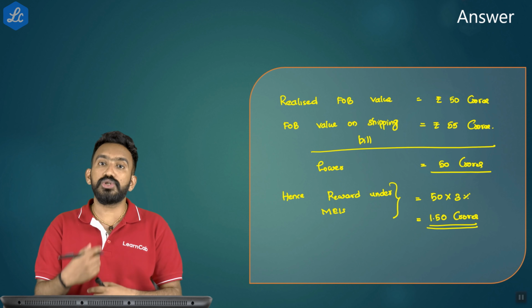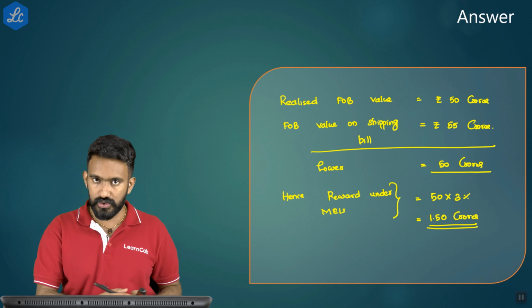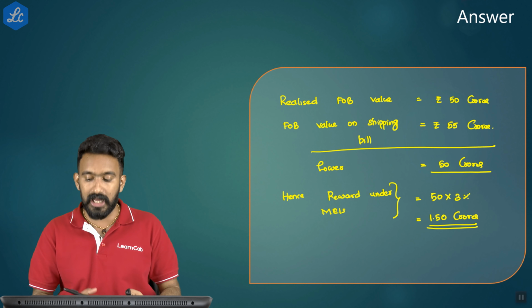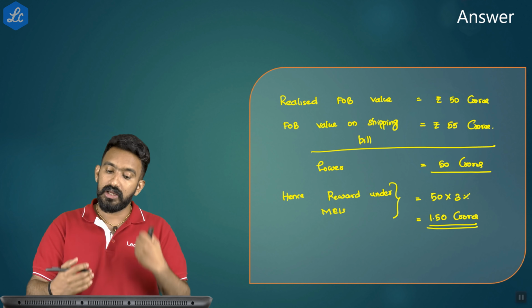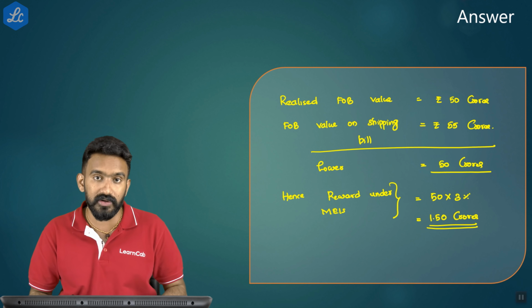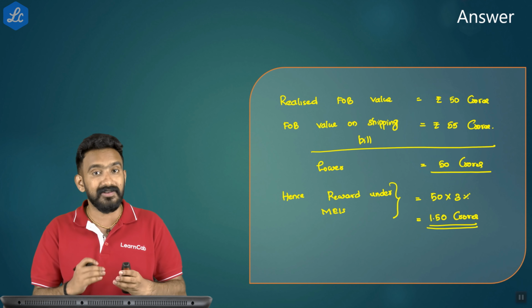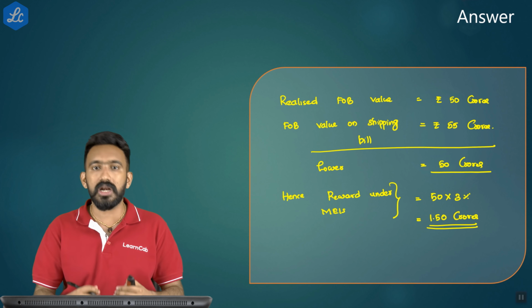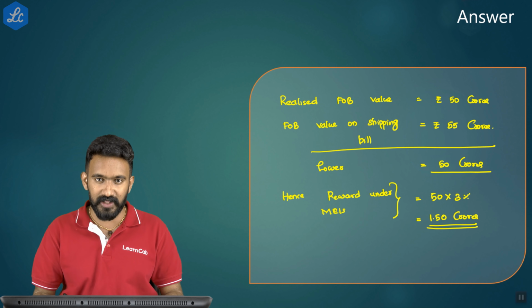It can be used for payment of any of those duties in customs. That is the method in which we will calculate. We will have to take the realized FOB value or the FOB value as on the shipping bill, whichever is lower, for the calculation. So that is it. It's a very simple question, but this kind of tricky question can be included in your examination.